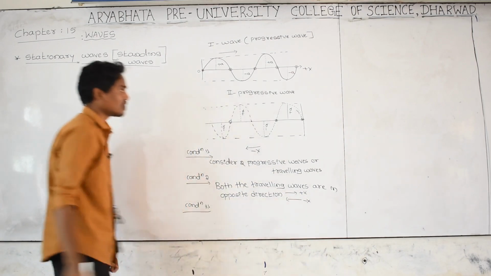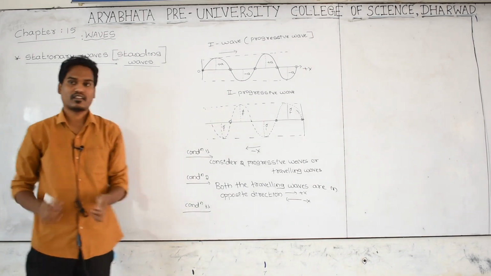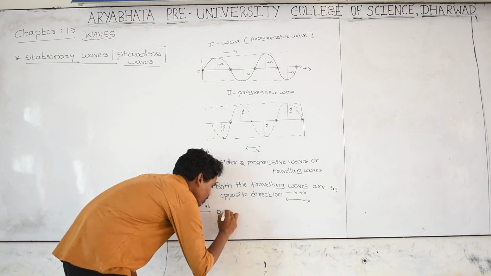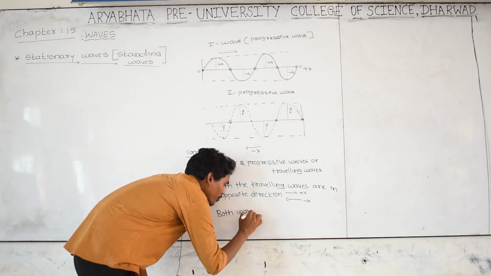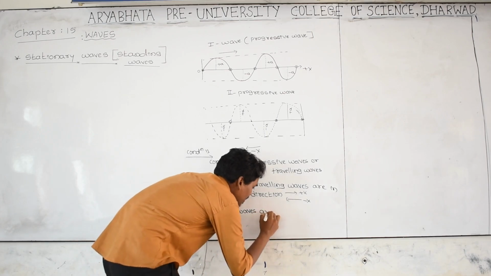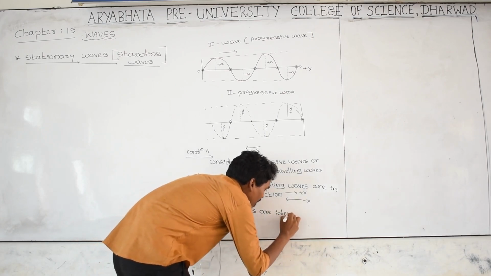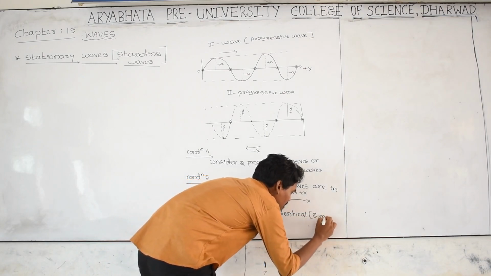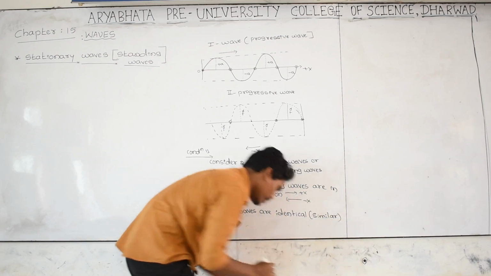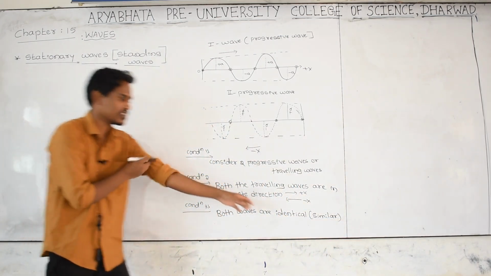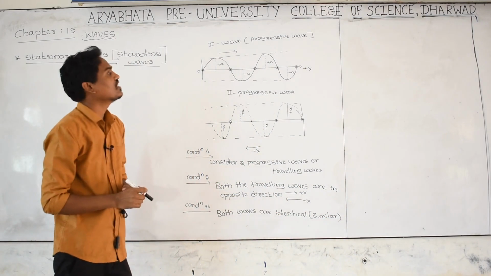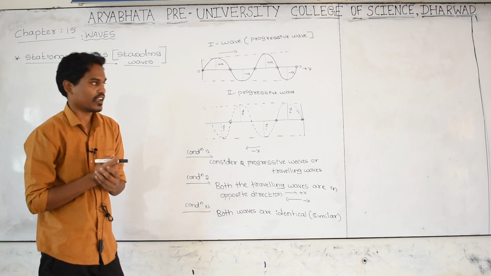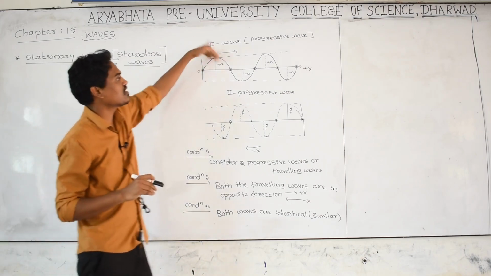And the very important third condition: both the waves are identical. What is the meaning? Identical means similar waves. In what sense are we going to call waves identical?